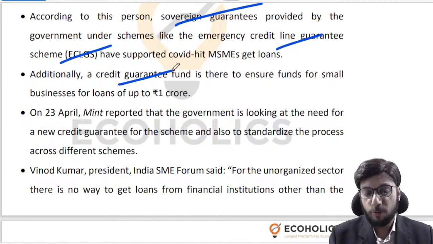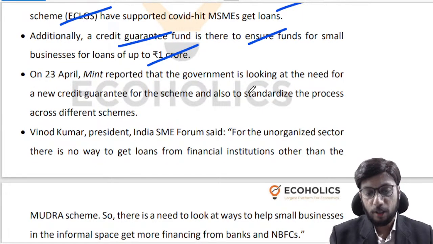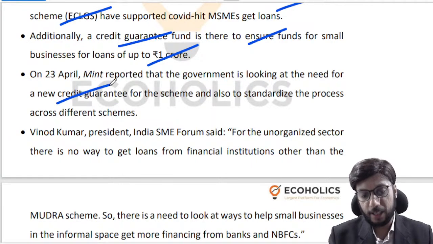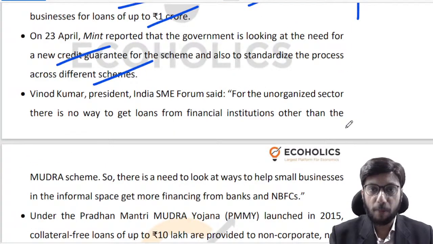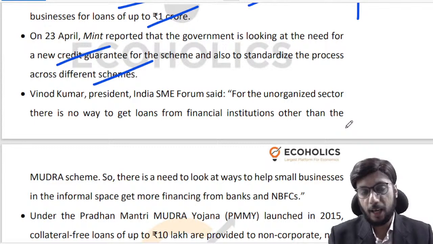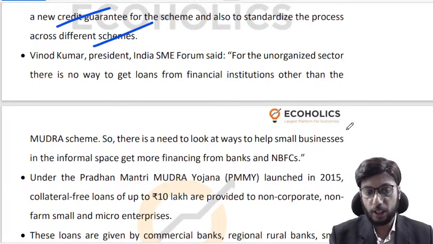A credit guarantee fund was created to ensure funds for small businesses for loans up to 1 crore, right? Now, the government is looking at creating a new credit guarantee scheme, and to standardize the process across different schemes. So what we did during COVID, can it be given a more permanent structure until these MSMEs become stronger and become credible borrowers in their own right? That is something we need to think about, right?